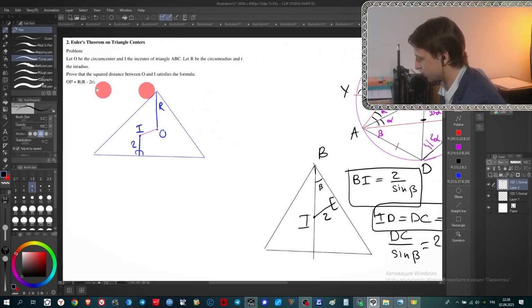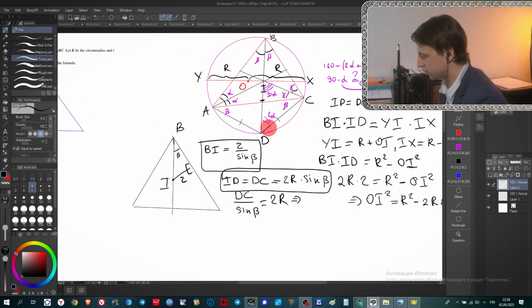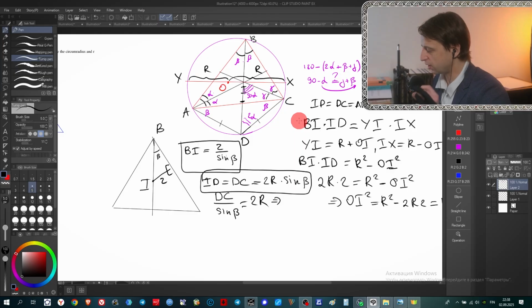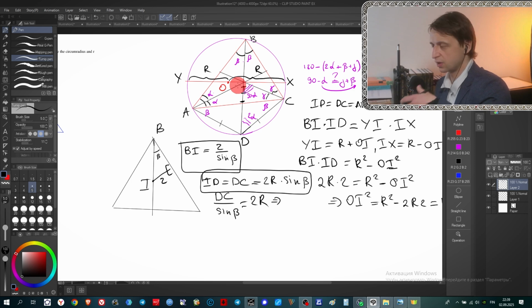As you can see, the problem becomes very simple only if you come up with the proper picture. And here it's pretty difficult to understand why you should extend this segment OI up to its intersection with the circle to get a chord, but if you somehow do it, the problem becomes just amazing. And in this case, you obviously don't need to consider separate cases, separate scenarios.